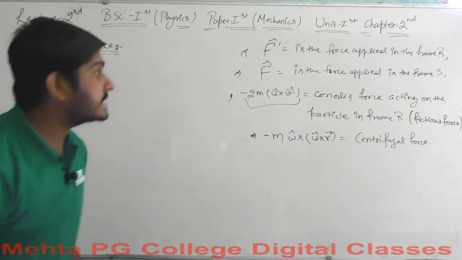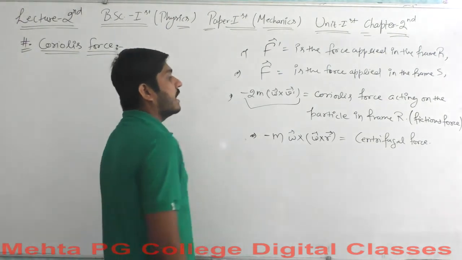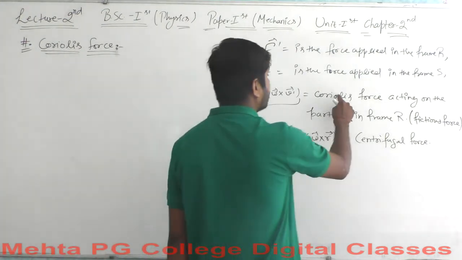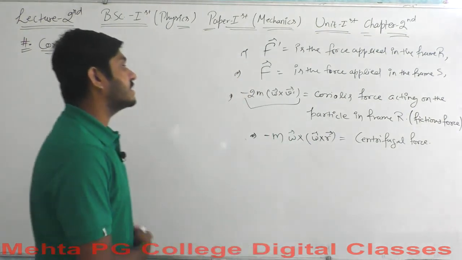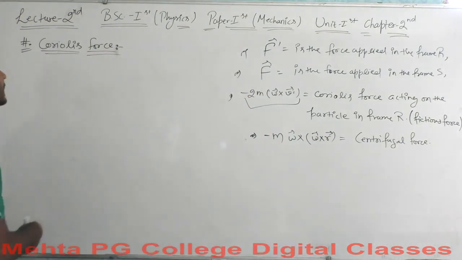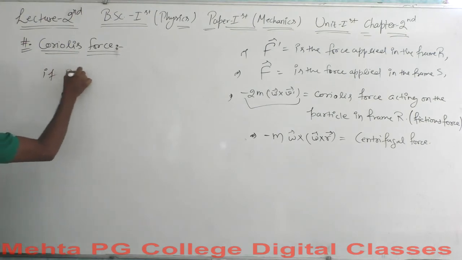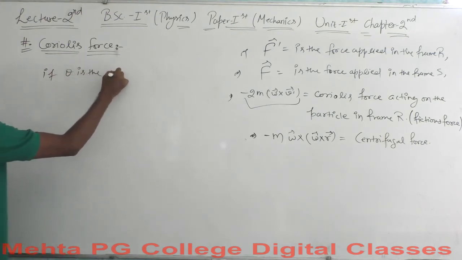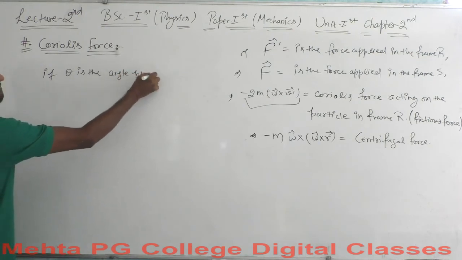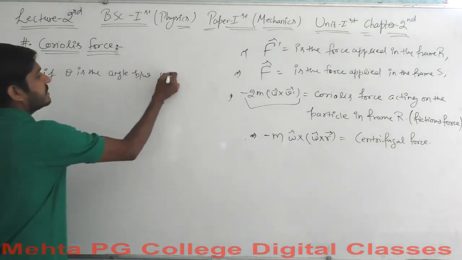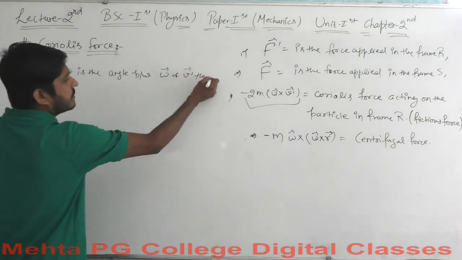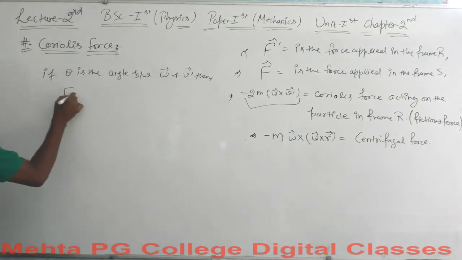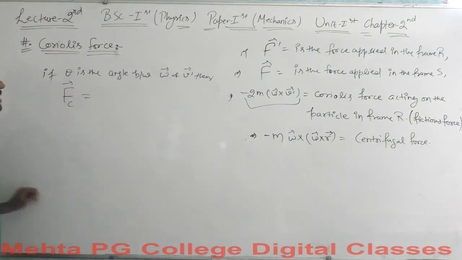Okay, so let's talk about the concepts associated with the Coriolis force here. The concept associated with the Coriolis force is that if theta is the angle between omega and v dash, and let's say this is Fc, the Coriolis force, then the Coriolis force will be equal to